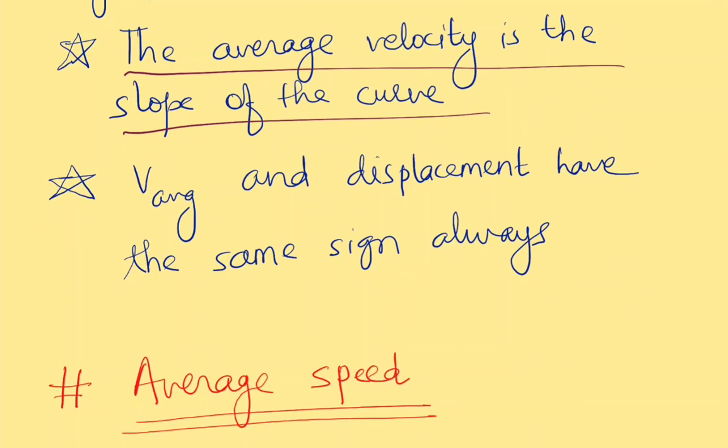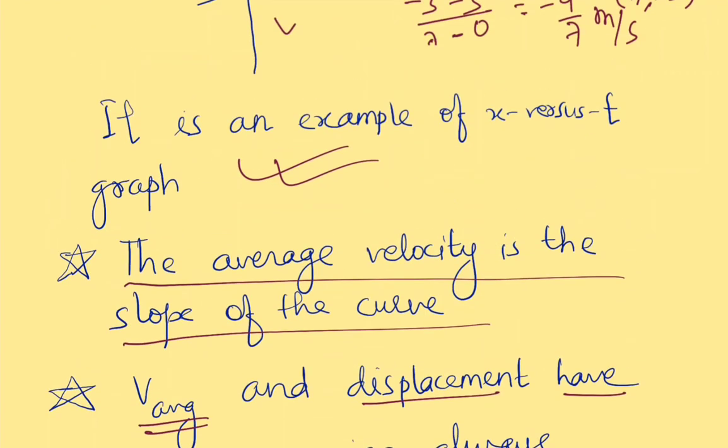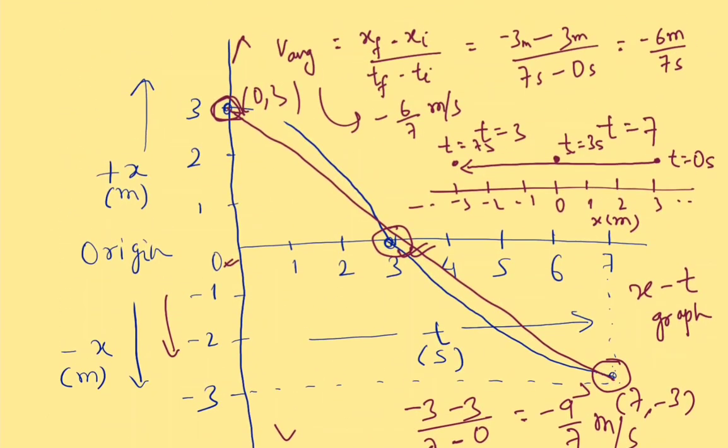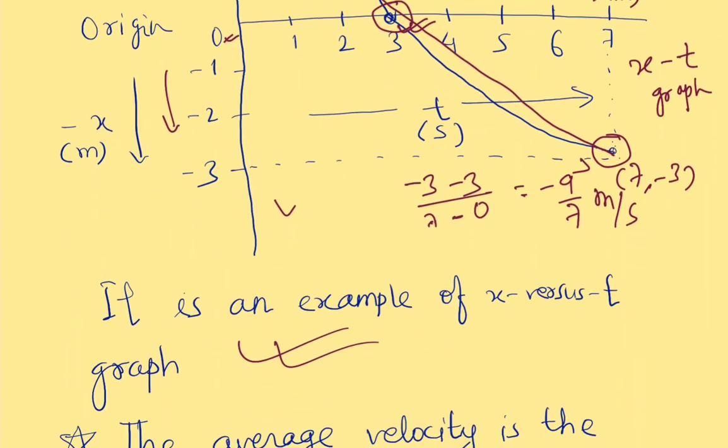Another point is that V average and displacement always have the same sign. How do we know it? We have just seen in this example that the displacement here is negative. That means the particle is moving from right to left on a horizontal axis. That's why the displacement is negative, and as a result the average velocity is also negative.